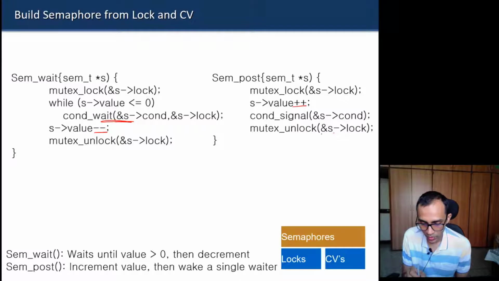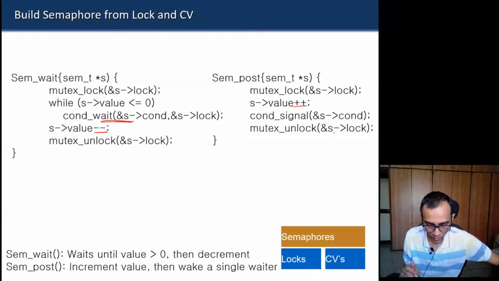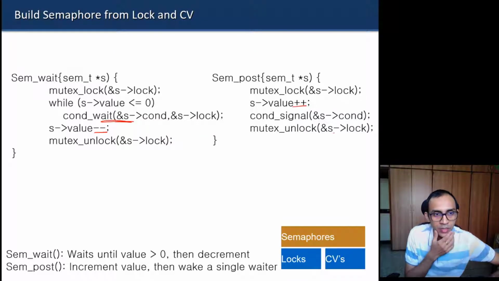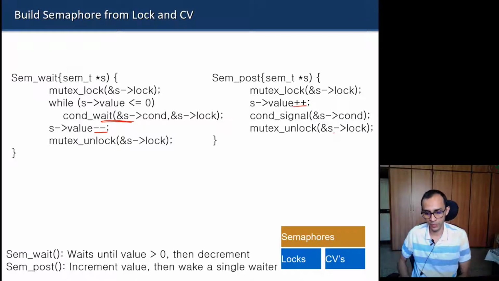So once it has released the lock, the thread which was woken up will be able to reacquire the lock before it comes out of the wait function. So this way you can make a semaphore using locks and condition variables. I hope that is clear. If anybody has not understood this code, let me clear it at this point itself. Please ask if somebody is not clear.